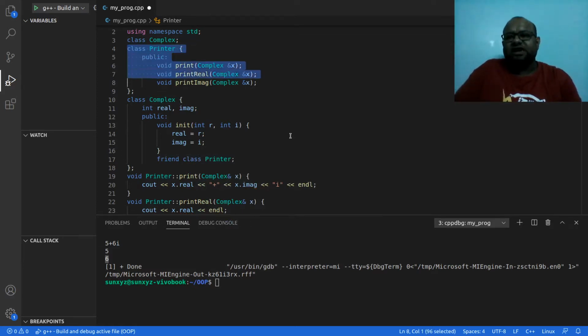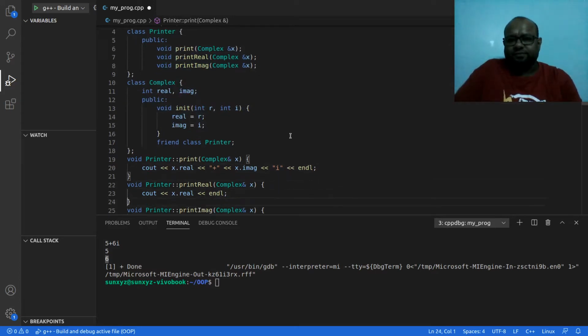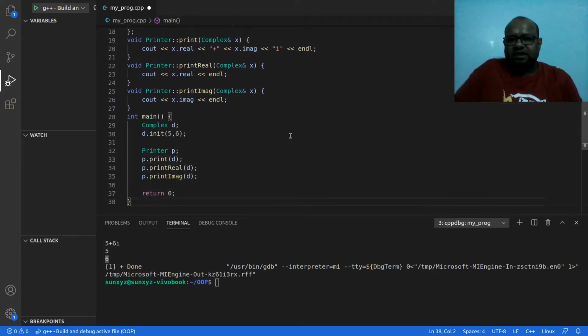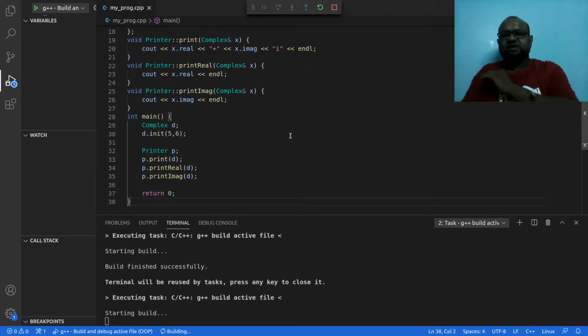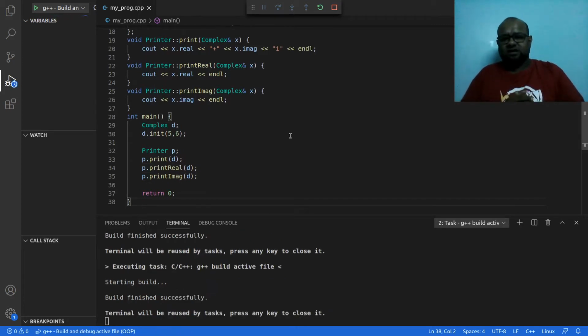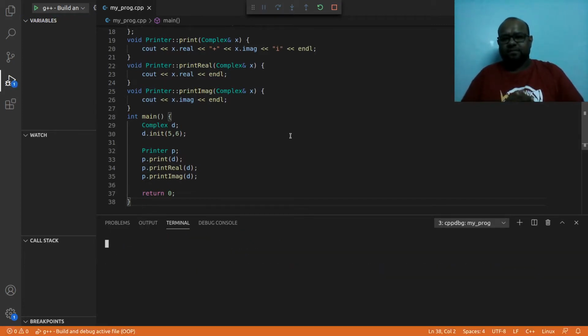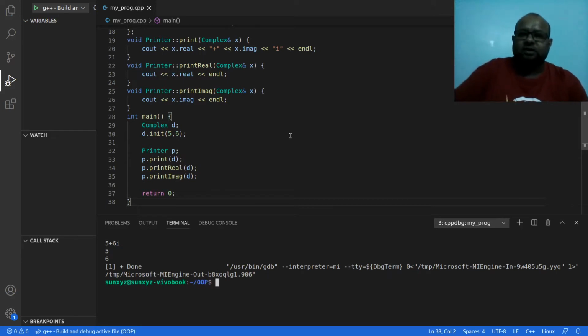This entire printer class is now going to be a friend of the complex class. Alright, so that is what I have done. Let me go ahead, compile and run this. And fine, everything is working properly.